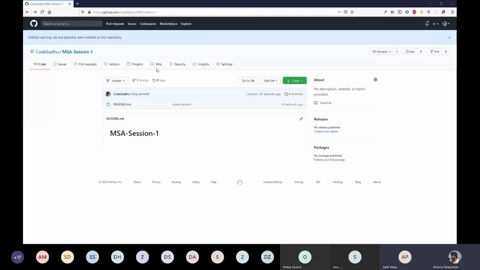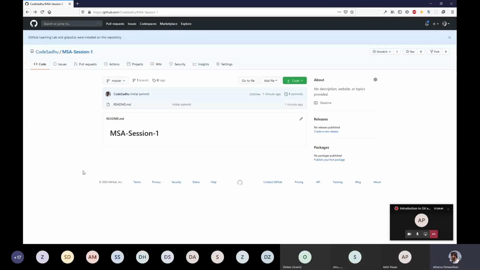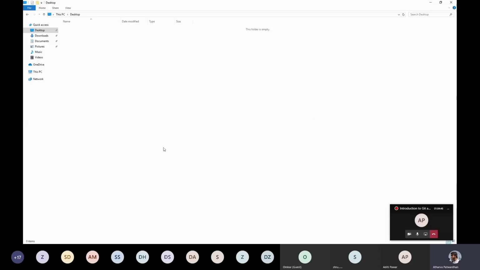So you can see the desktop over here, right? Atharva, you are showing a GitHub profile. Okay, okay. I think I have not shared the command prompt. Yeah. Okay, okay. Just a second. I'll fix that. Is my desktop visible now?